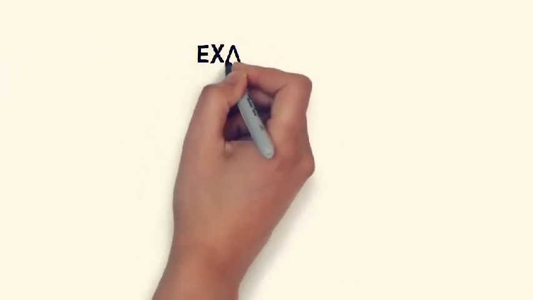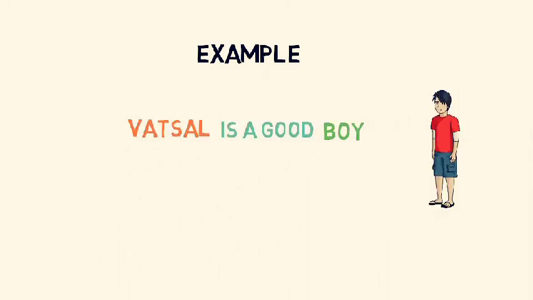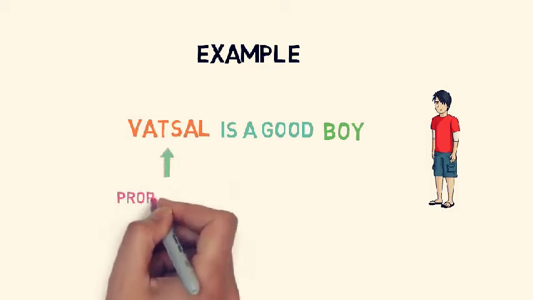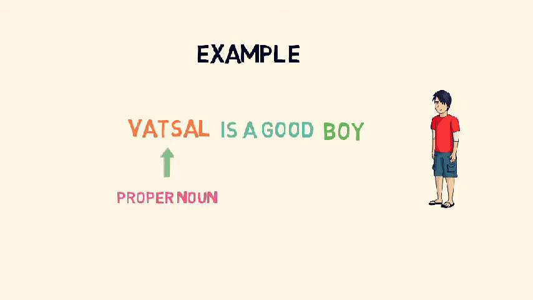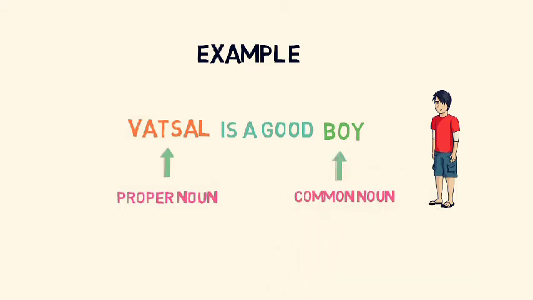Let's see an example to make things clear. Vatsal is a good boy. Here, Vatsal is the name of a particular boy, so it is a proper noun. While boy is a name we give in general to anyone, so it is a common noun.